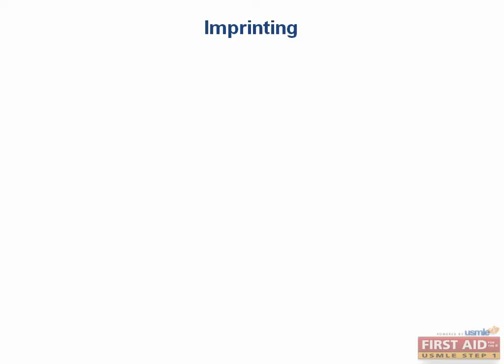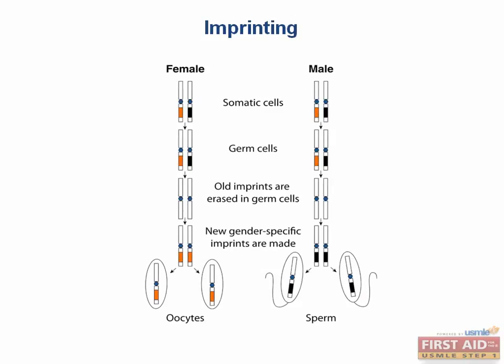Okay, as promised, let's return to imprinting. Do you remember what that means? It's when a gene's expression, and therefore the phenotype it produces, depends on which parent it was inherited from. For example, let's say in one person, the allele from one parent is imprinted, which is the black one here, and the other is expressed, which is the orange one. Imprinting can be established by methylation of the gene's promoter in one parent, so it won't be expressed. When this person produces gametes, in the germline, these old imprints are erased, leaving a blank state. Then, depending on the sex of the individual, new imprints are made.